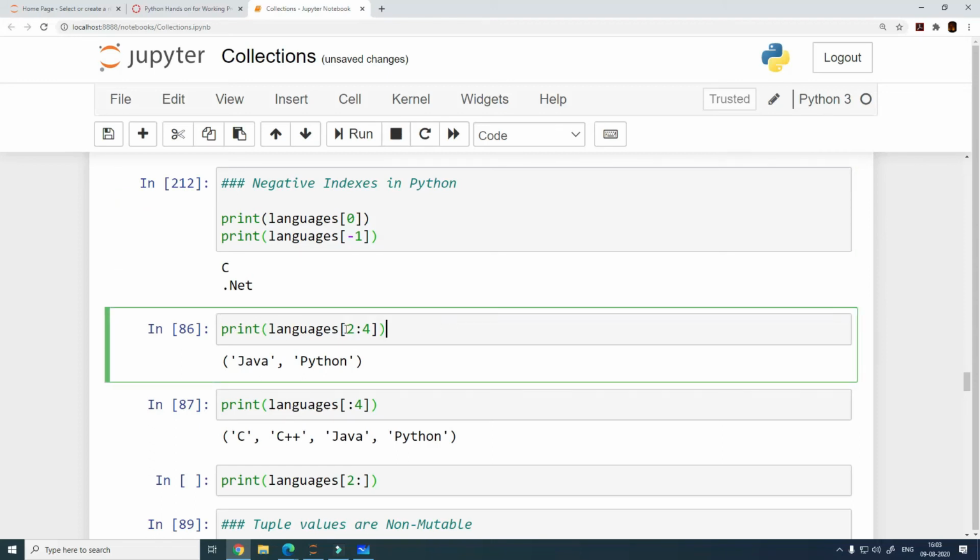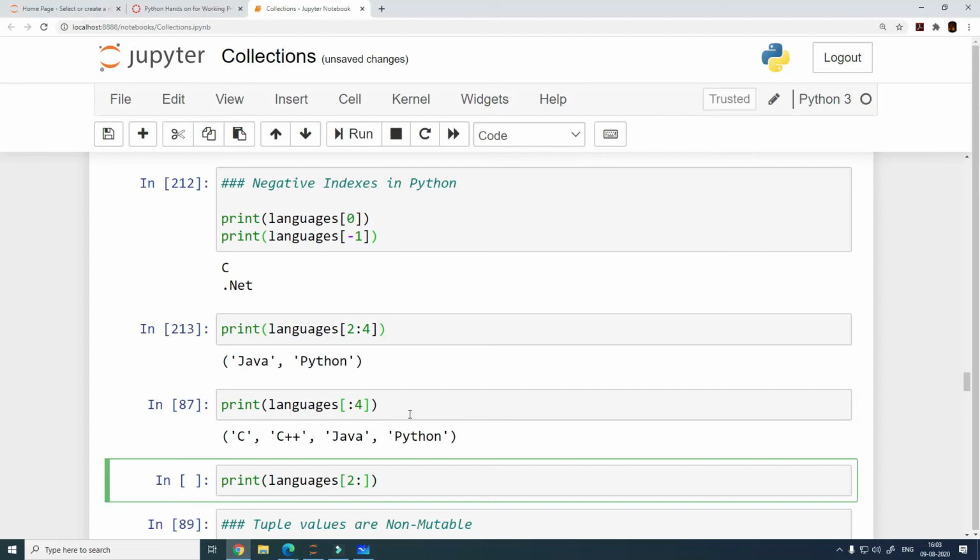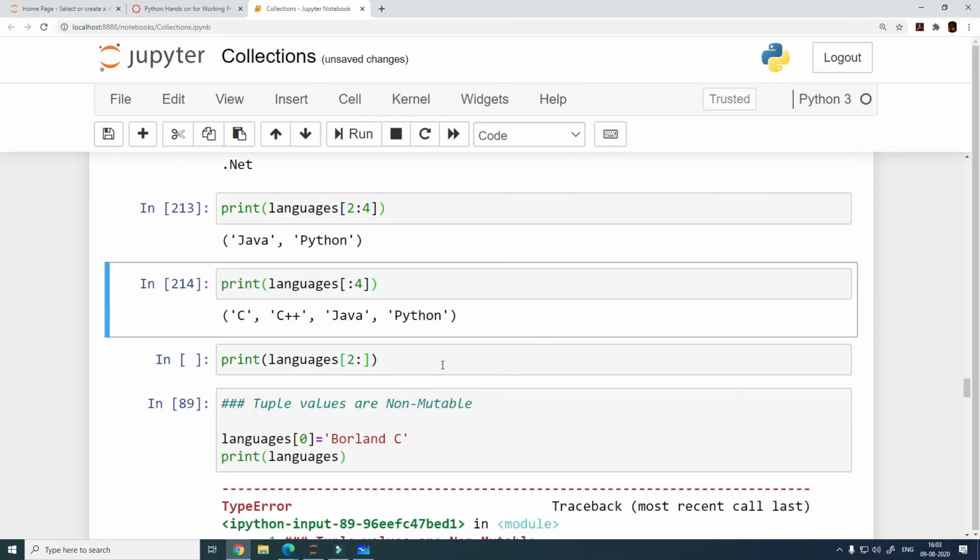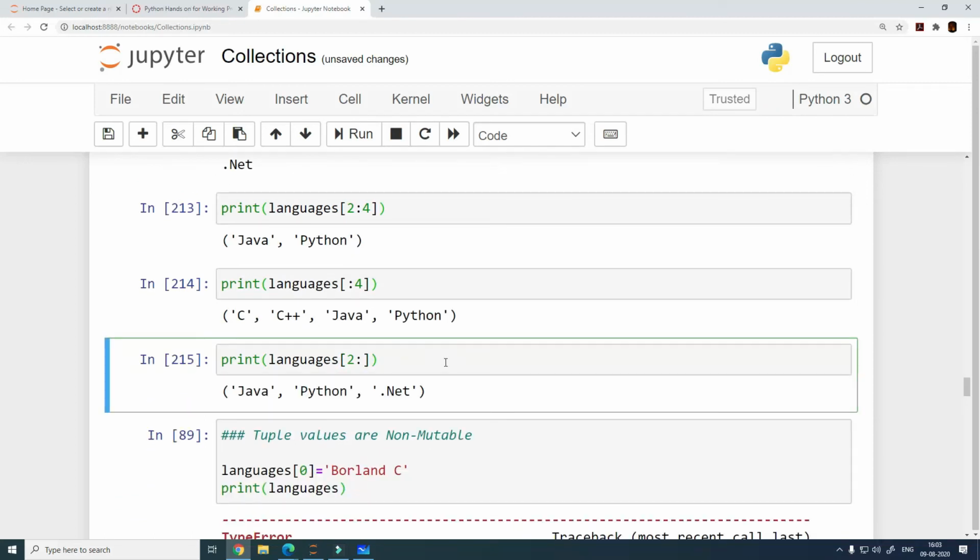So can we use a range? Yes, since you can specify indexes, you can specify a range. So 2 to 4 is valid. You can specify the start position, you can specify the end position. These are all going to be valid. So there is nothing new here so far, right?